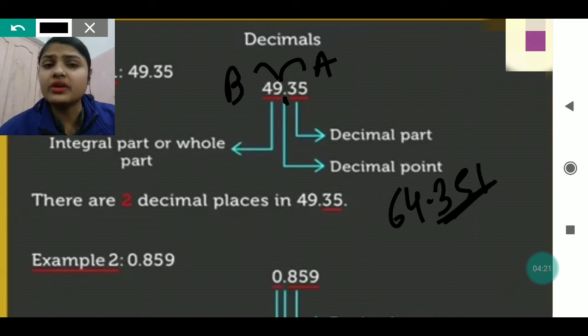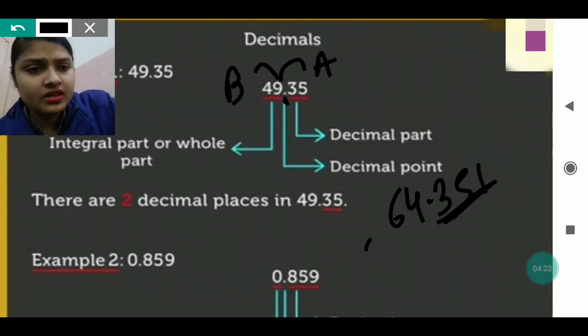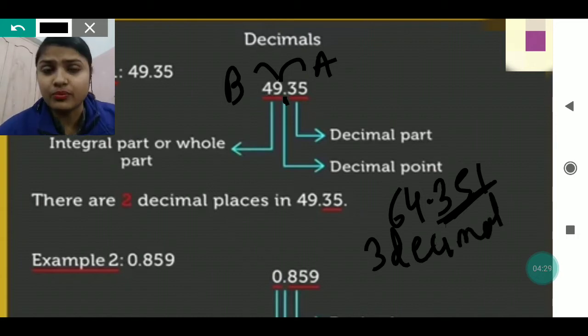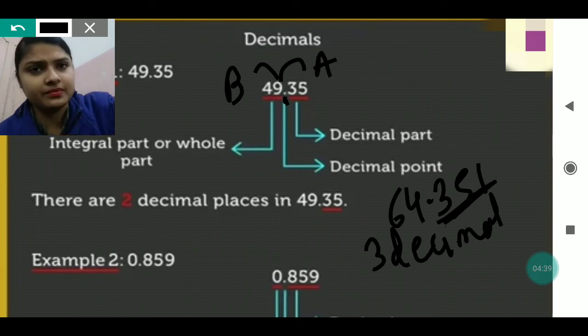So there are 3 decimal places in this number, because after the decimal point there are 3 numbers given, and the numbers after the decimal point denote how many decimal places the given number has.